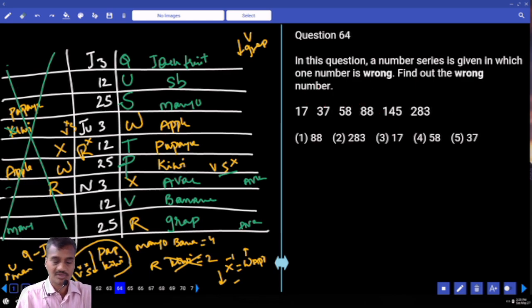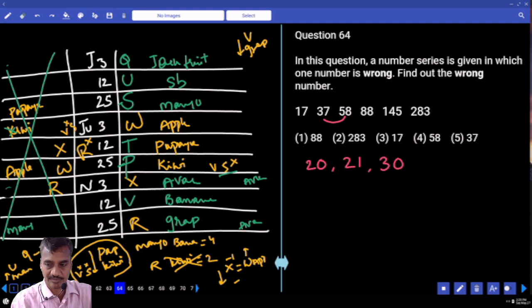Then 64, 17, 37 and so on. Let us find the difference. 17 and 37 difference is 20. Next difference is, 37 and 58, the difference is 21. Now next difference is 30. 88 and 145, the difference is 57.